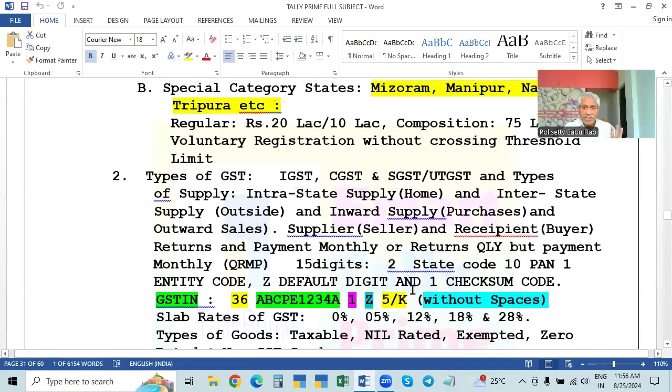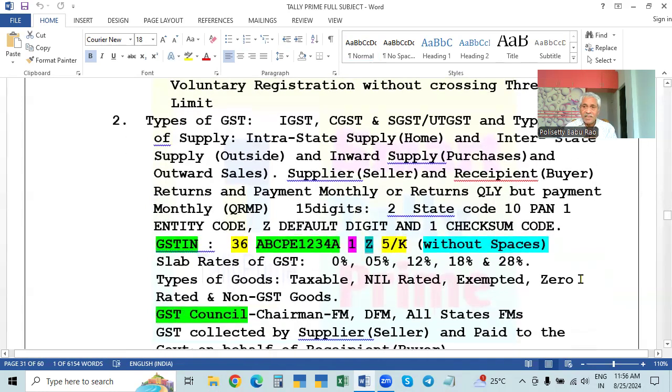So in this case, after registration, every person supplying or selling goods or services has to charge the GST on the goods and services, and has to collect it from the buyer. So the buyer will pay the tax. So the seller will collect the GST and the buyer will pay the GST. For that purpose, what is the rate of the GST in India?